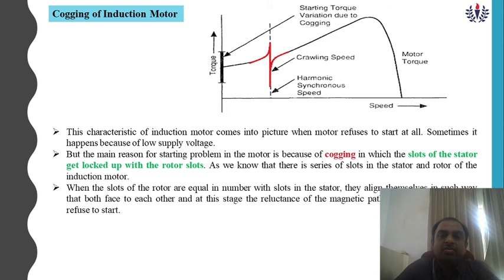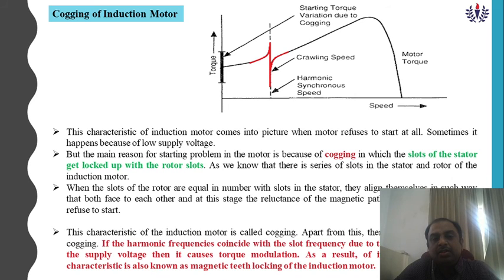When the slots of the rotor are equal in number with the slots in the stator, they align themselves in such a way that they face each other, and at this stage the reluctance of the magnetic path is minimum and the motor refuses to start. This characteristic of the induction motor is known as cogging. Apart from this, there is no other reason for cogging.